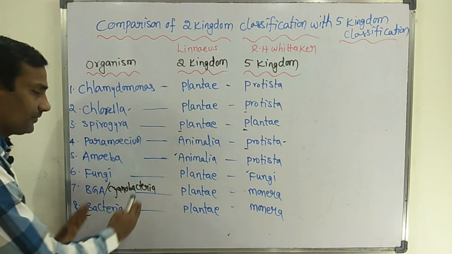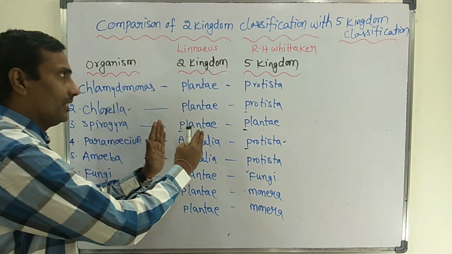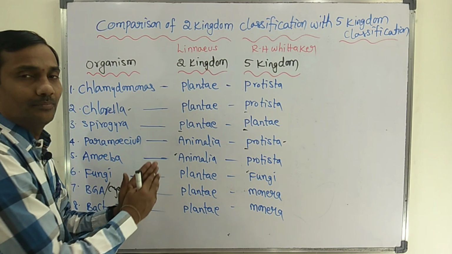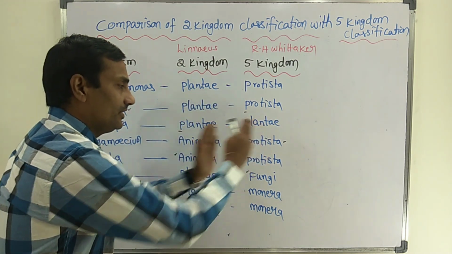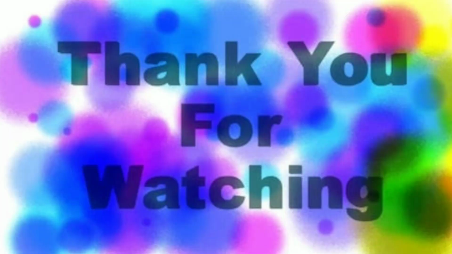This is just a list of some organisms and where they are placed: in which kingdom according to Linnaeus, and in which kingdom according to R.H. Whittaker. That is the examination point of view. It is a most important concept.